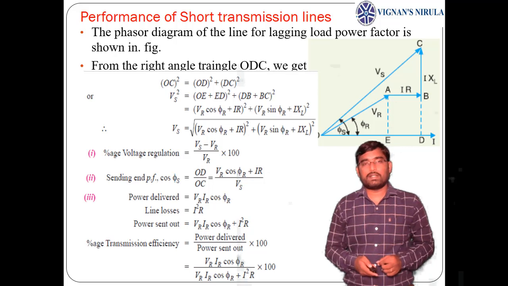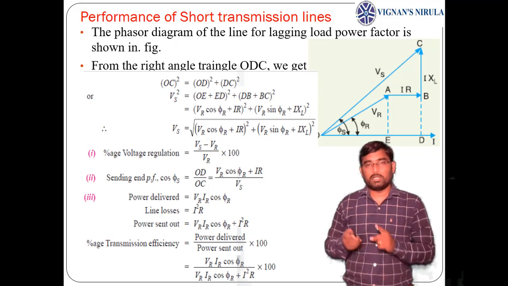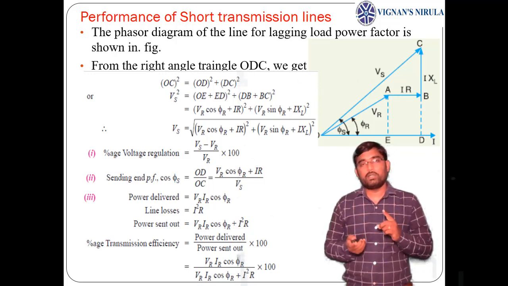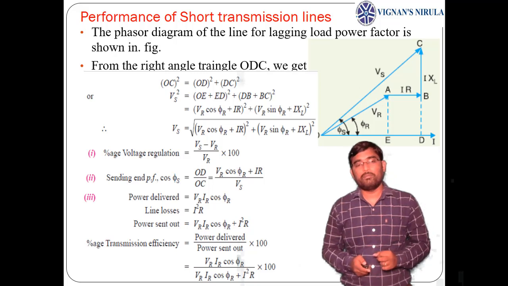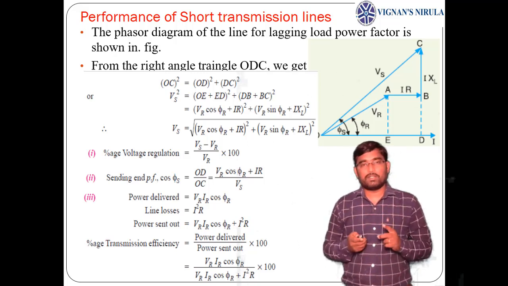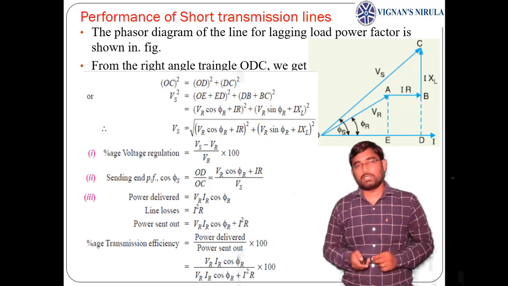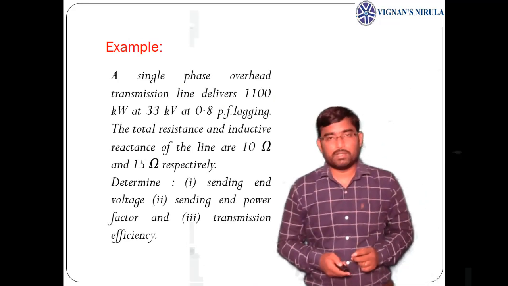So now the transmission efficiency, after obtaining the sending end power, equals power delivered by power sent out, that means receiving end power by sending end power, into 100. So receiving end power is VR IR cos phi r, by sending end power, which is VR IR cos phi r plus losses, I square into R, into 100. In this way you can find the voltage regulation and transmission efficiency, which are the performance parameters for short transmission lines. And let us see an example based on this.